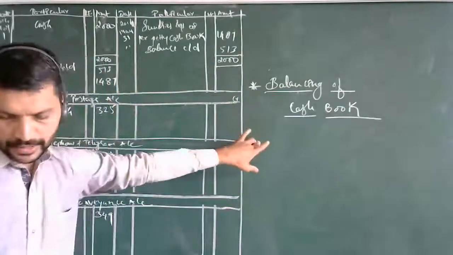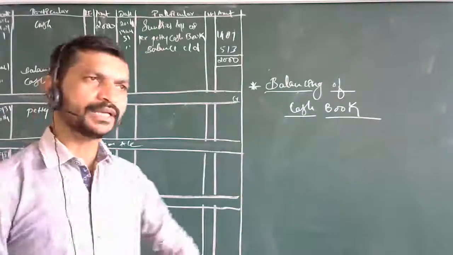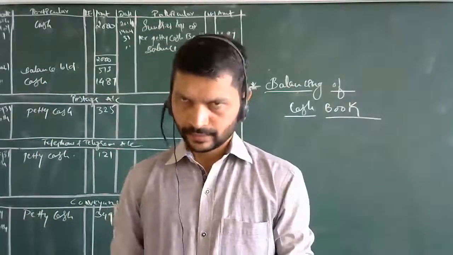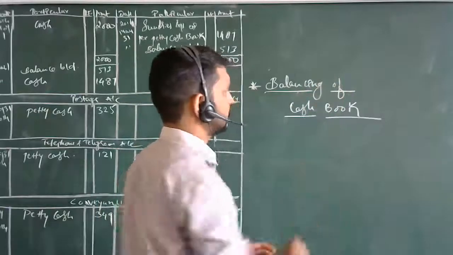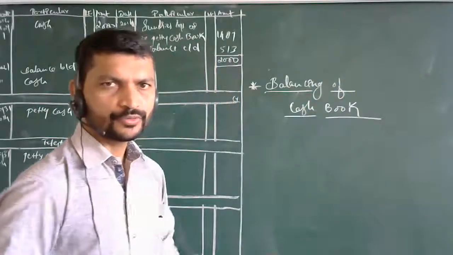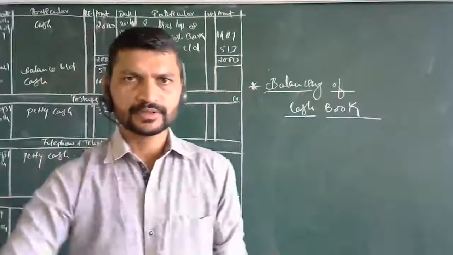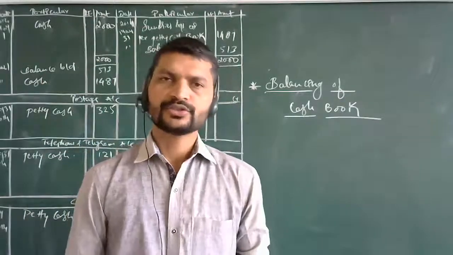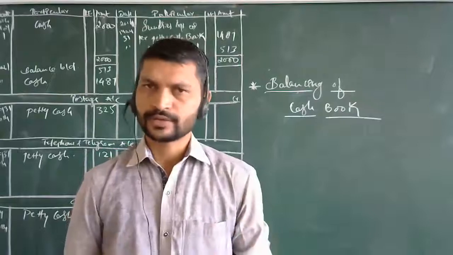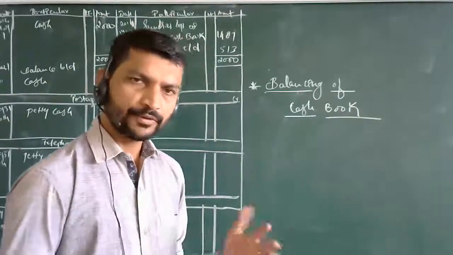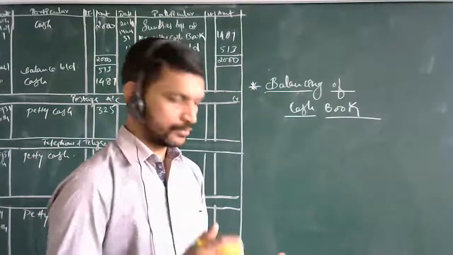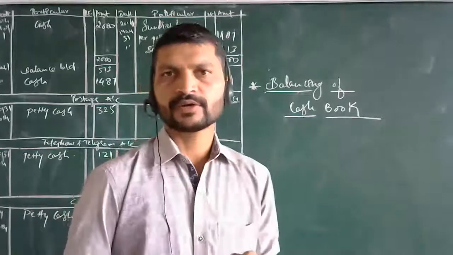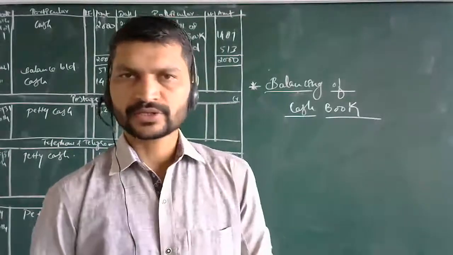So the next concept we are dealing with is balancing of cash book. Now what exactly does balancing of cash book mean? What is the need of balancing the cash book? Whatever transactions you make in the business, every transaction should be tallied. That is the first thing we should know. If you are not tallying the balance of the accounts you are maintaining, it becomes difficult. The amounts wherever you make payments and expenses, or receive cash, should get tallied.